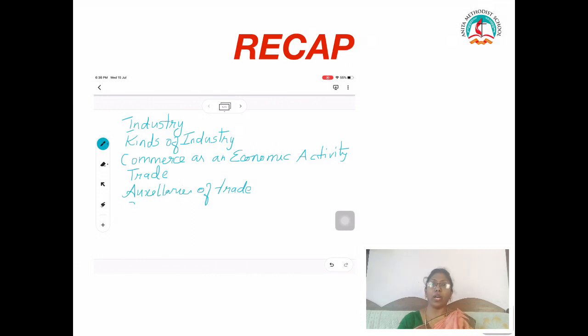Then we saw a comparison between industry, commerce and trade. This comparative study you have to learn, as this is one of the important questions. Children, in today's topic we have learnt about all these things.